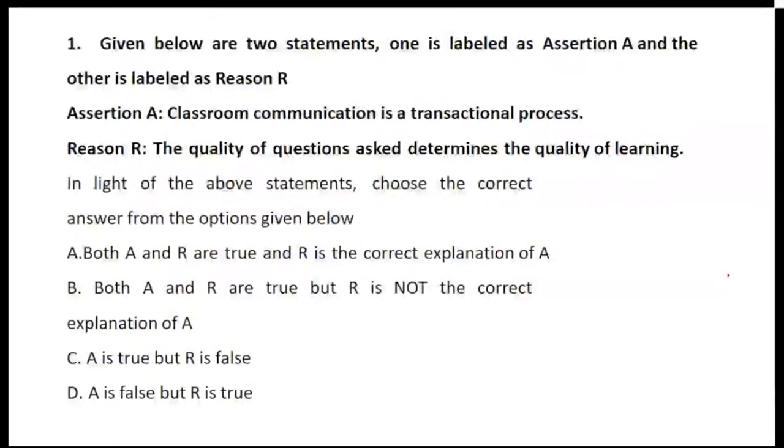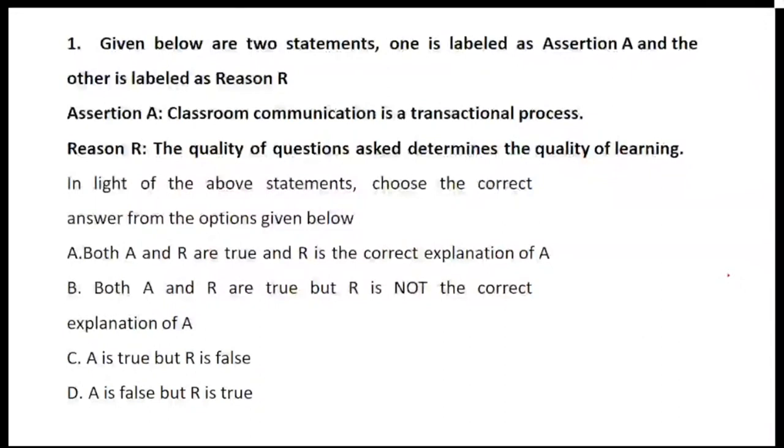So the first question itself starts with an assertion and reason question. So with assertion and reasoning, we have to be very careful. Classroom communication is a transactional process. So when we talk about classroom communication, it is stated in the assertion that it is a transactional process.